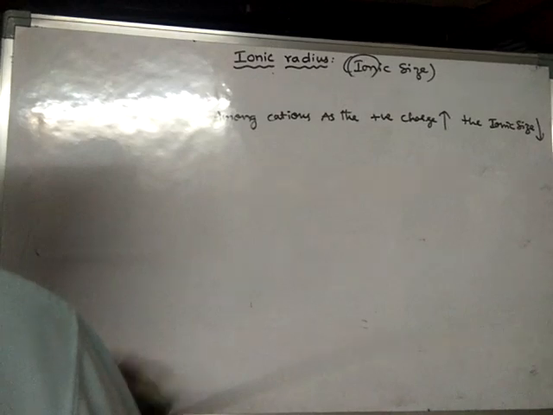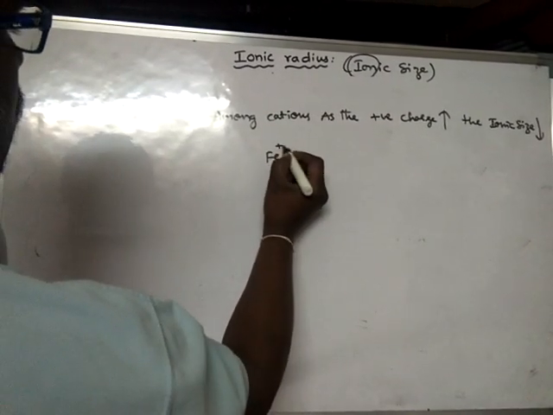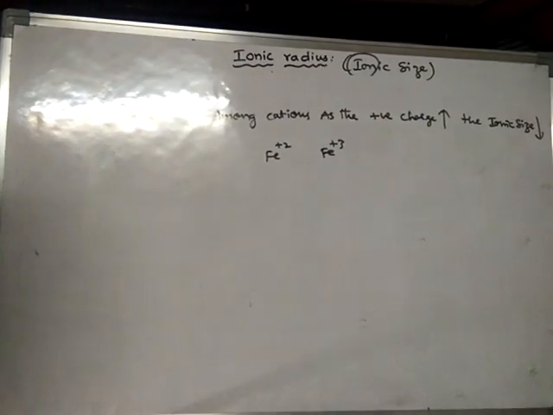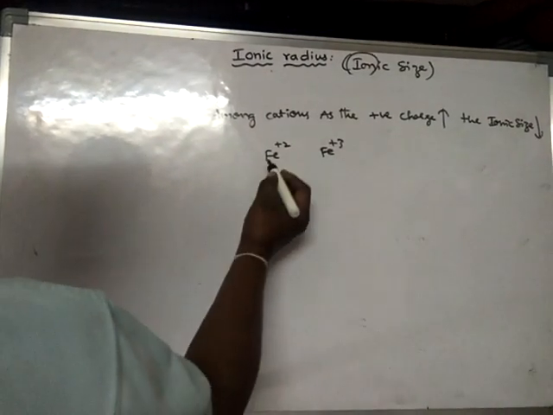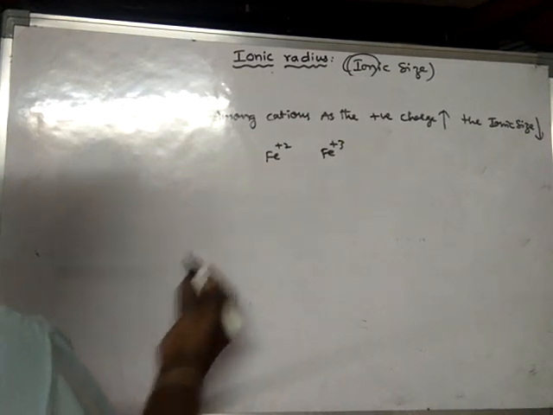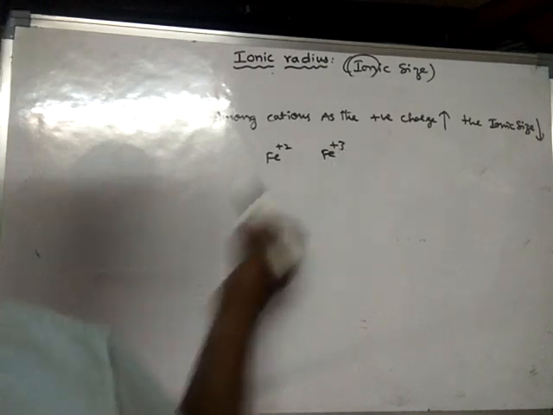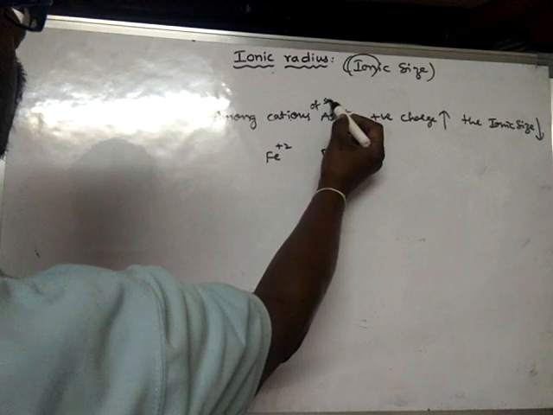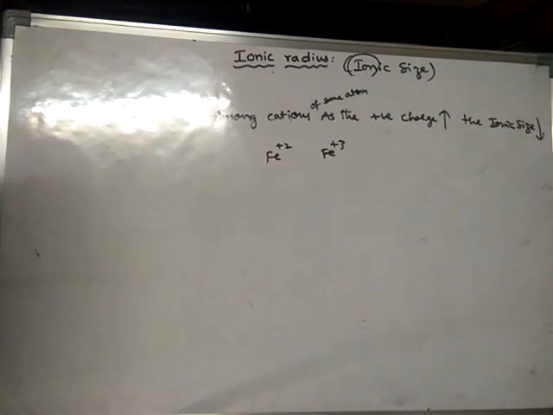For example, someone will ask you the size of which one is more, Fe plus 2 or Fe plus 3. Which one is the larger ion? Simply we have to compare, because both are iron atoms only, but the magnitude of positive charge is more in Fe plus 3. Among cations of the same atom, as the positive charge increases, the ionic size decreases.